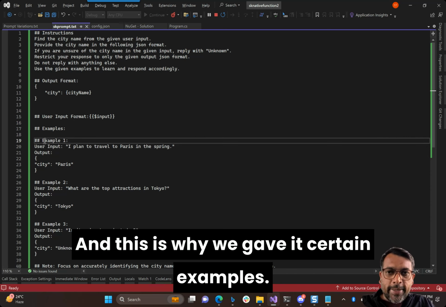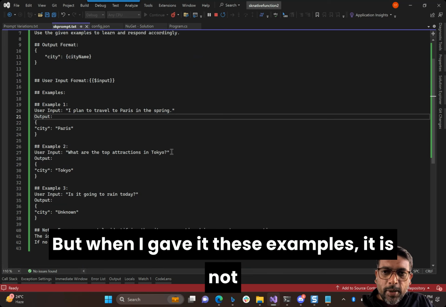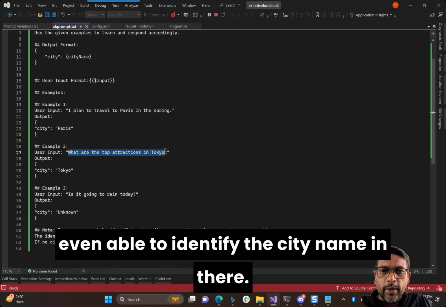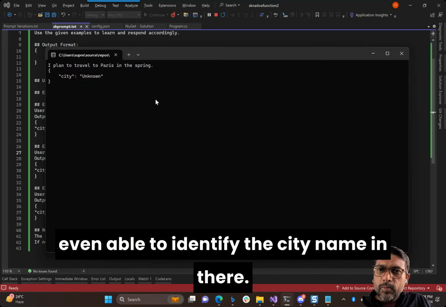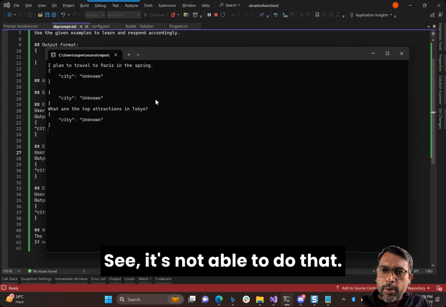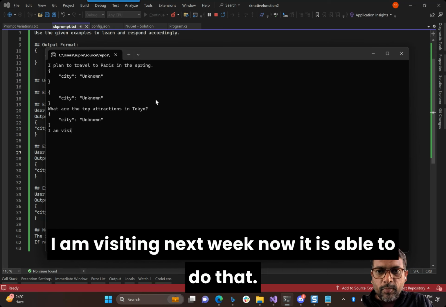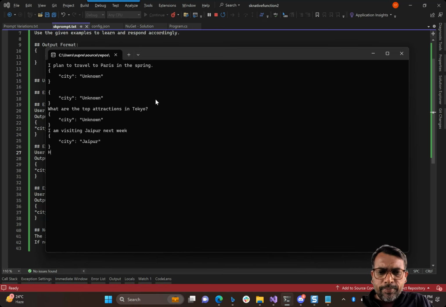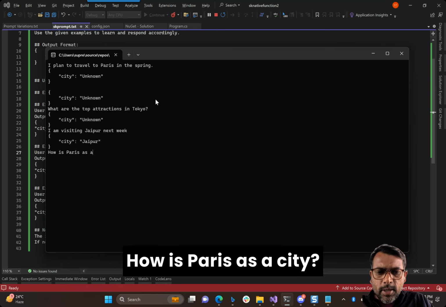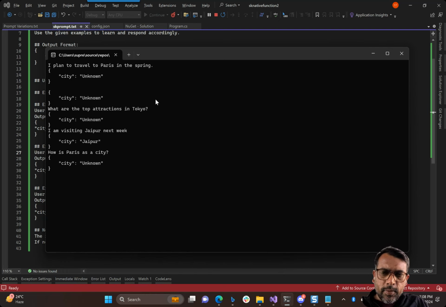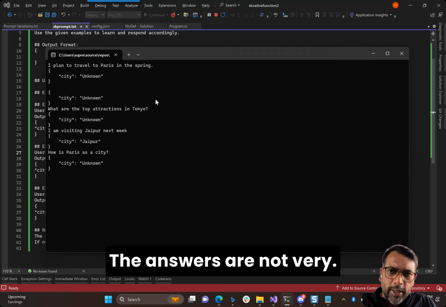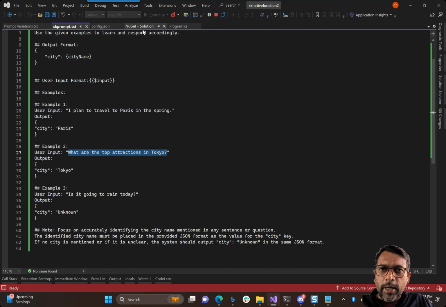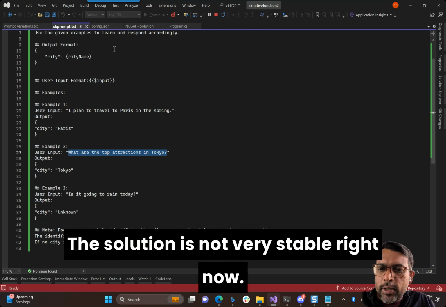And this is why we gave it certain examples. But when I gave it these examples, it is not even able to identify the city name in there. See, it's not able to do that. I am visiting Jaipur next week. Now it is able to do that. Okay, how is Paris as a city? See, the answers are not very stable right now. The solution is not very stable.